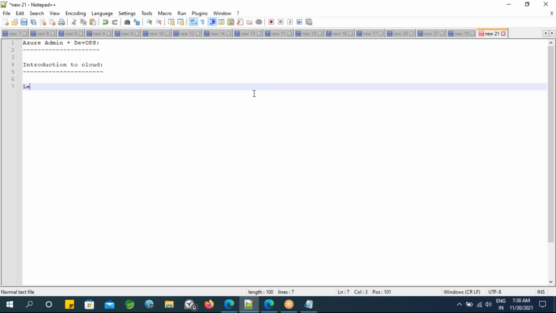So let's have an example. If you want to host a website, assume that you already have a website with a domain name. Now I want to host this particular site so that whoever accesses it and gets services from that website, I am going to get some business definitely, right?